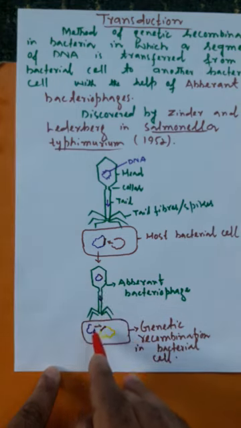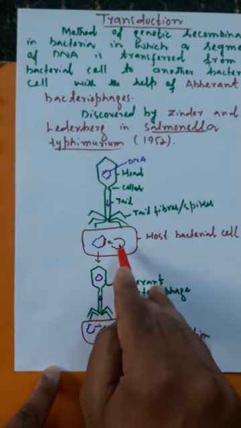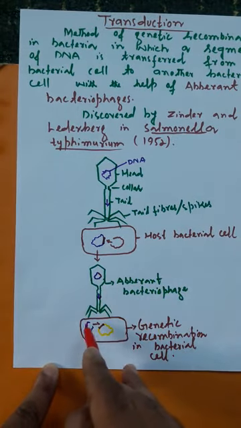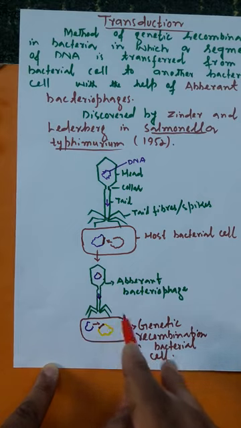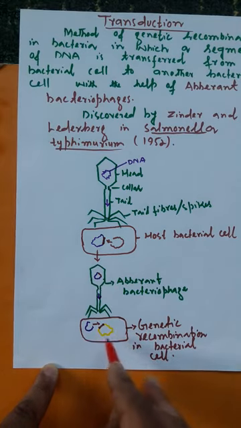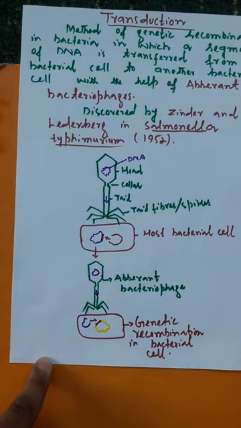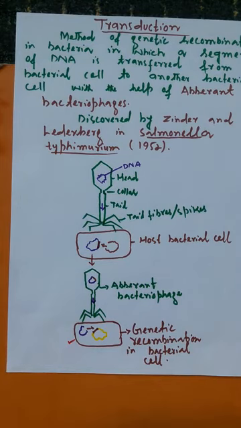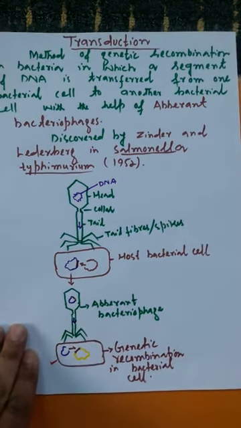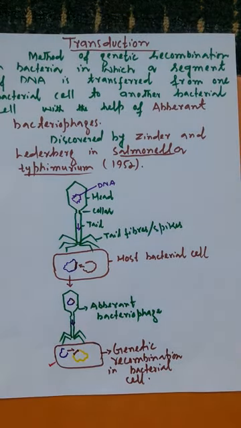When it penetrates its viral DNA, that segment of bacterial DNA that it has carried from the host bacterial cell gets integrated and recombines with the DNA of this bacterial cell, bringing genetic recombination in this bacterial cell. So this bacterial cell has benefited. It has undergone genetic recombination, it will experience variations, and it will fulfill the purpose that other organisms fulfill by performing sexual reproduction.